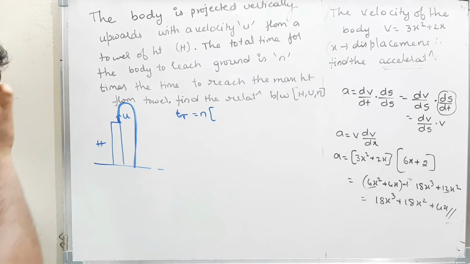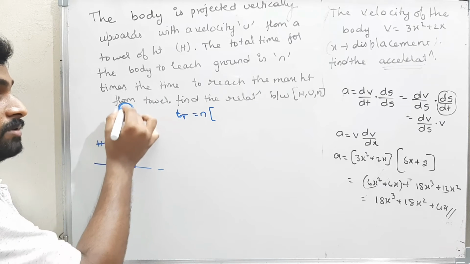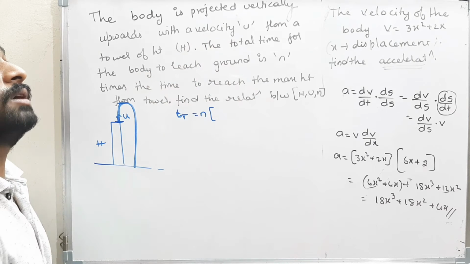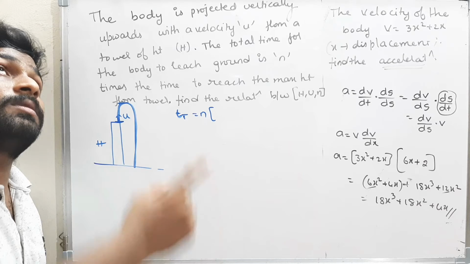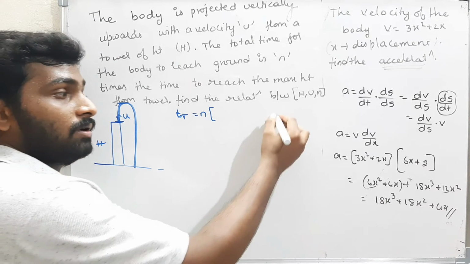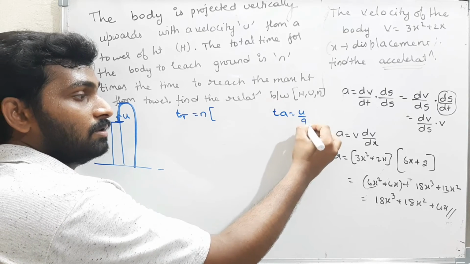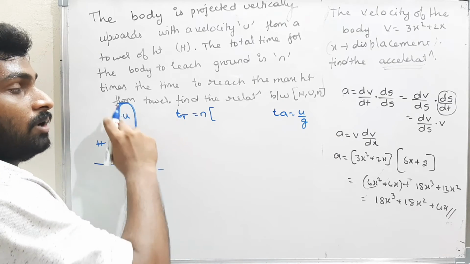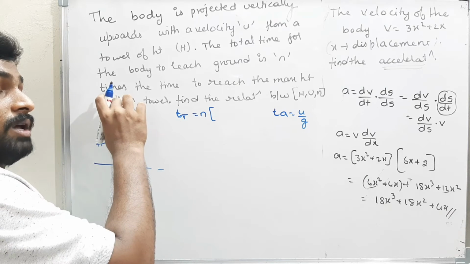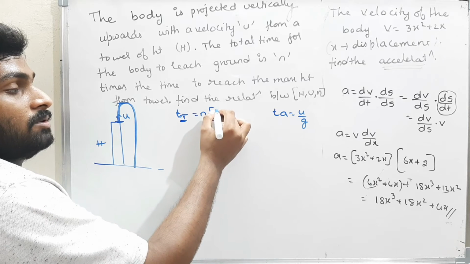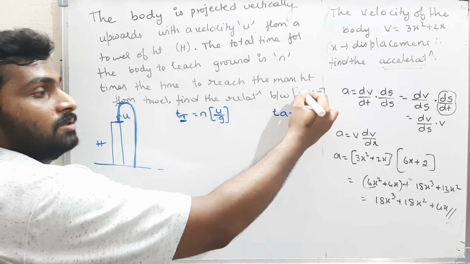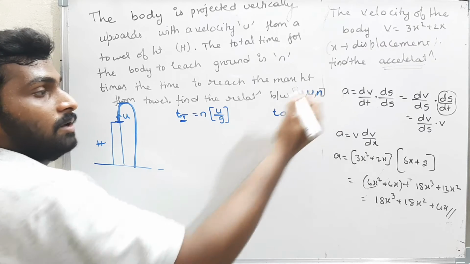height from the tower. That means if I throw a body from here, what is the time taken to reach the maximum height? When I throw a body vertically upwards with the velocity u, the time taken to reach the maximum height is the time of ascent, that is u by g. Therefore, they told that the total time of flight is n times the time taken to reach the maximum height, so the total time is n into u by g. They told us to find the relation between h, u and n.